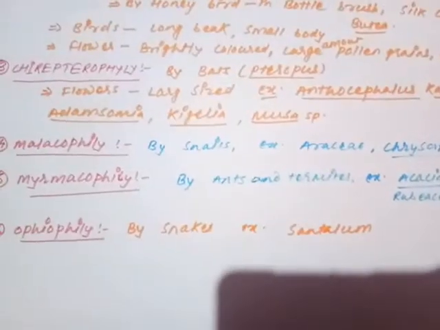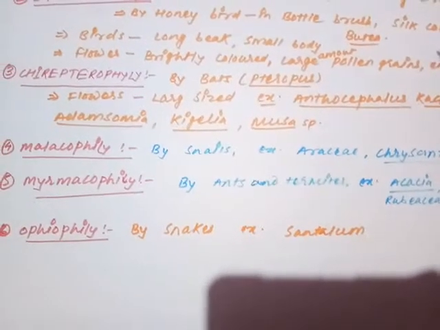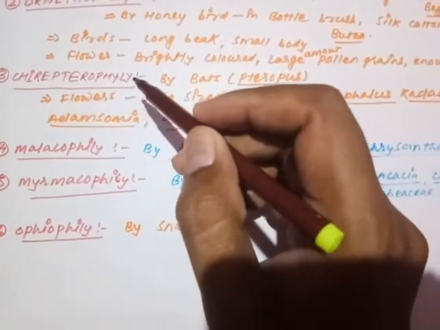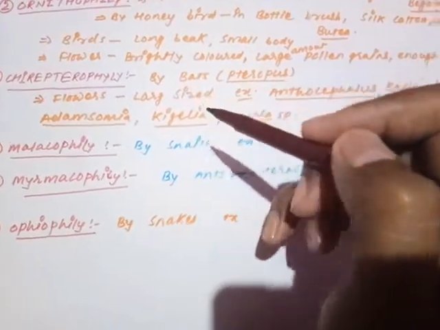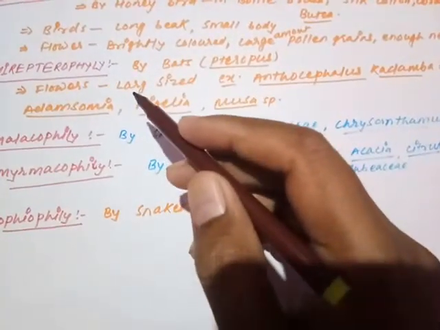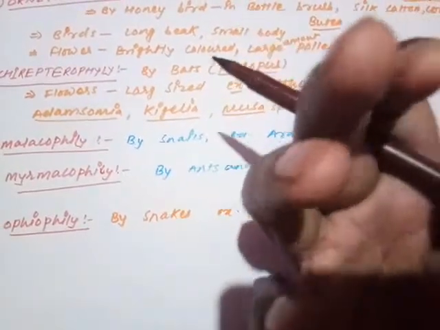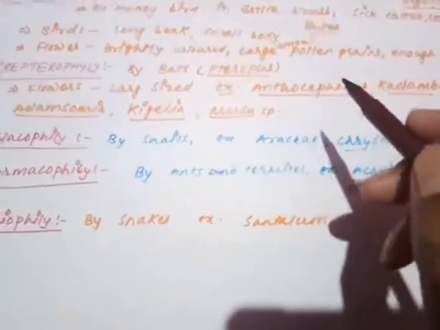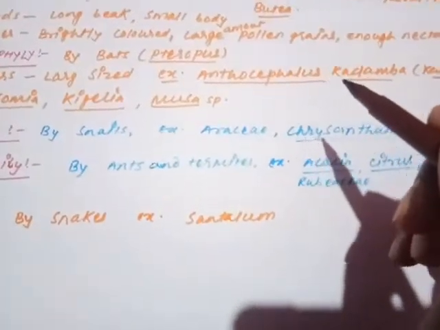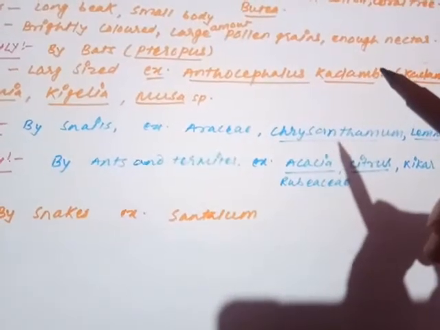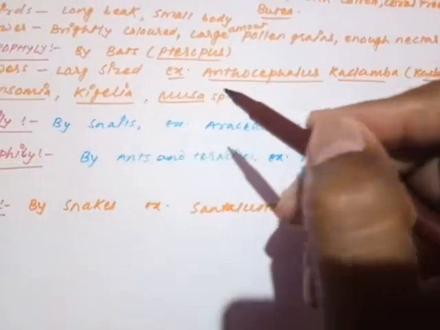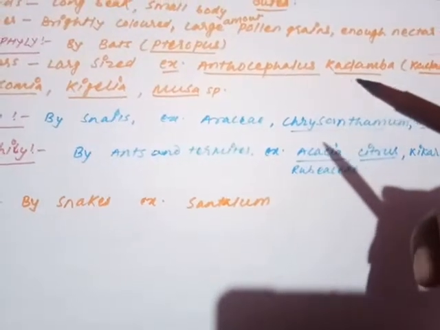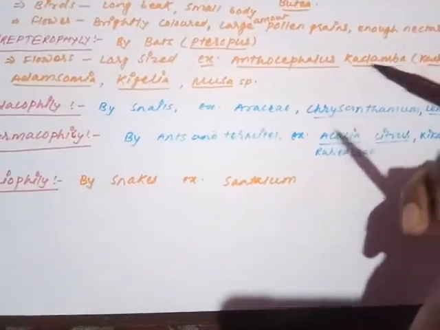The next type of pollinating agency is bats, and pollination by them is called chiropterophily. Chiropterophily means when the pollinating agency is the bat. What are the properties of the flower? The flower must be large so that the bat can hold on and be managed there. An example of such a flower is Anthocephalus kadamba, commonly known as the kadam plant. Large flowers are there, so this is an example of a plant where bat pollination occurs.